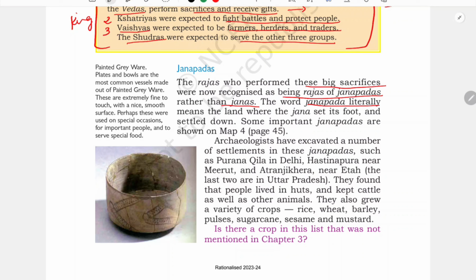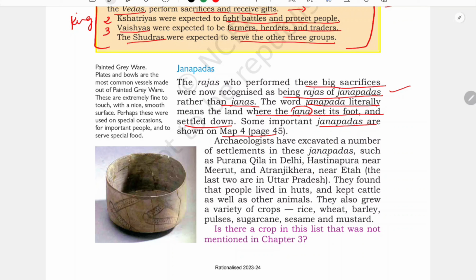The word Janpad literally means the land where the Jana set its foot and settled down. Jana means people, the clan. So wherever that group of clan stepped their foot, that became their Jana. And with this Ashwamedha horse sacrifice, the land where the horse landed also became that Raja's, isn't it? So that became bigger. So that is why Janpads. Some important Janpads are shown on map 4, we will see.